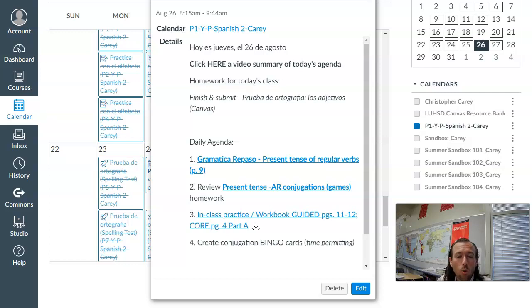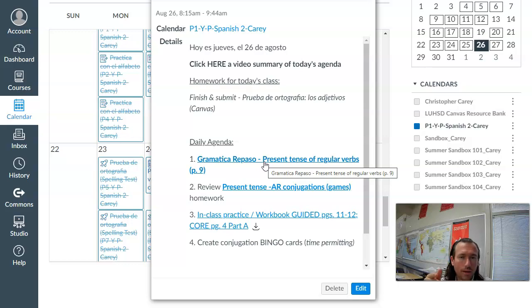Aquí tienen el horario para hoy, jueves el 26 de agosto o viernes el 27 de agosto. Your homework for today, if you didn't do so already, is to submit your spelling test responses. If you were absent, if you click on the spelling test, you'll see a recording that recites the spelling test words to you. Submit those, and then if you have an excused absence, send me a message in Canvas or send me an email to let me know that you've completed the spelling test.